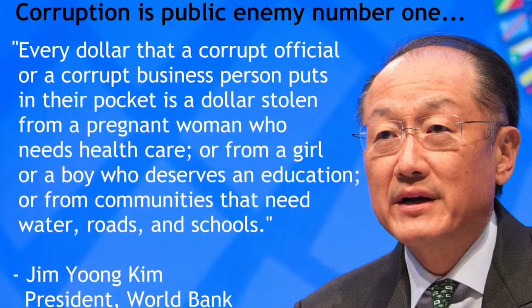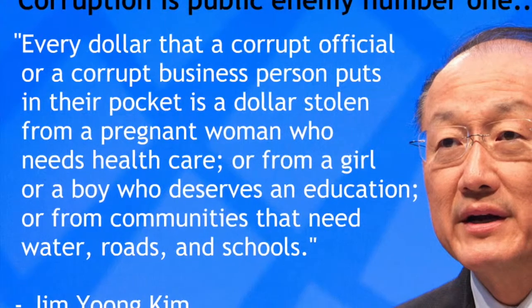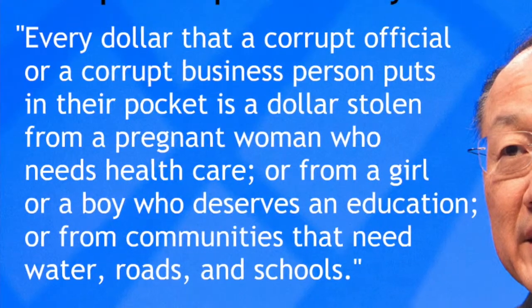It's our common task. Corruption is a systematic phenomenon, and therefore piecemeal measures have been shown not to work. We have to combat corruption on all fronts, and that means on both the demand side and the supply side.